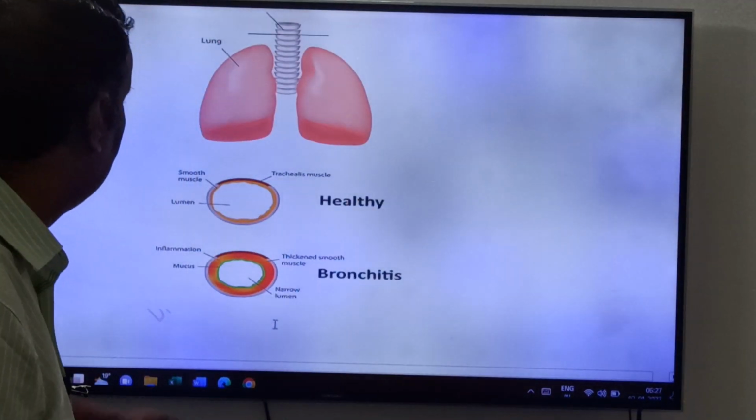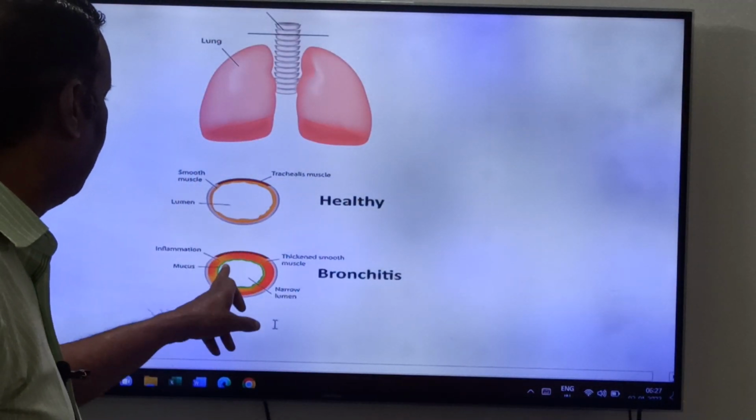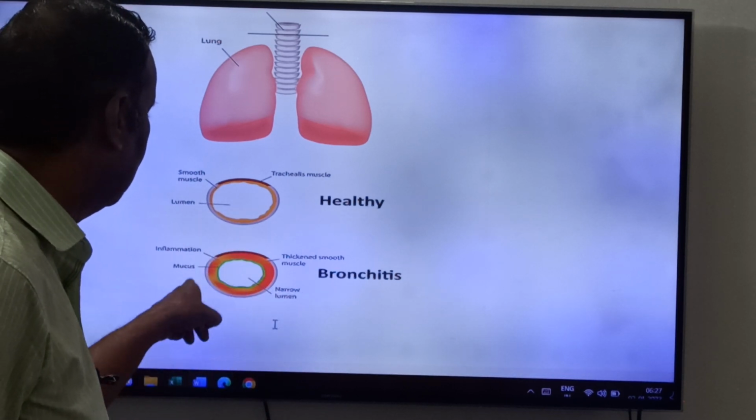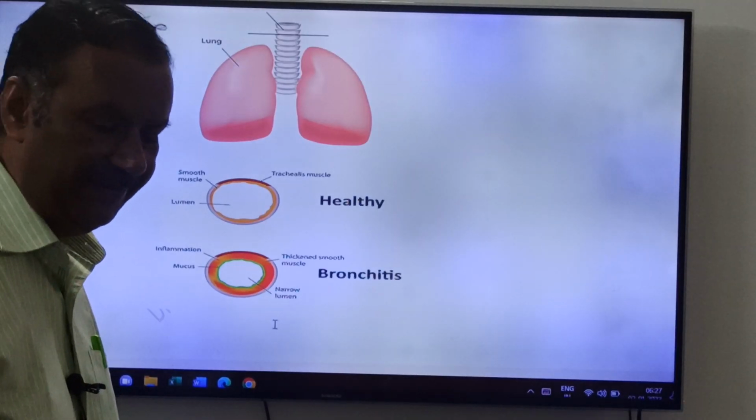Now see friends, the healthy bronchi has more diameter. See, the lumen is more, friends. Here the bronchitis has a narrow lumen. Okay friends.